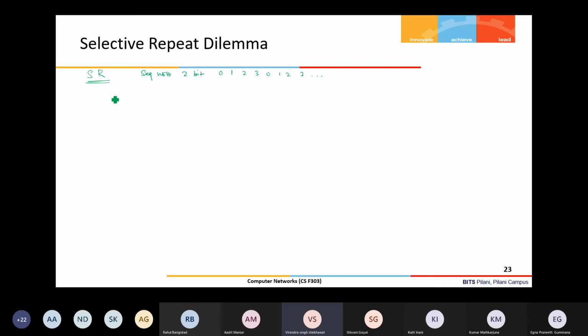So this is the sender, this is the receiver, and the current window is 0, 1, 2, 3, 0, 1, 2, 3, right? I assume my window size is 3 in this case. So window size 3 means my first window will be this.